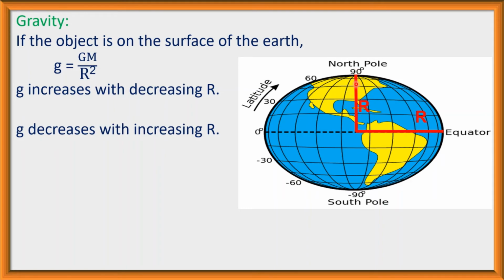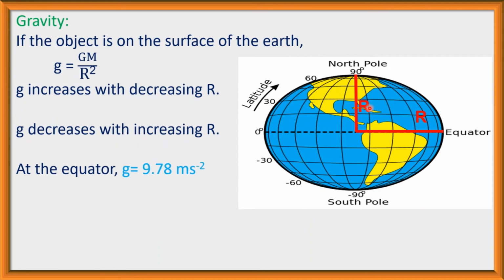So as the radius of the earth is minimum at the polar region, here the value of g will be maximum, and here the radius of the earth is maximum, so acceleration due to gravity will be minimum. Here acceleration due to gravity g is minimum and here g is maximum, because here the radius is less and here the radius is greater than this radius.